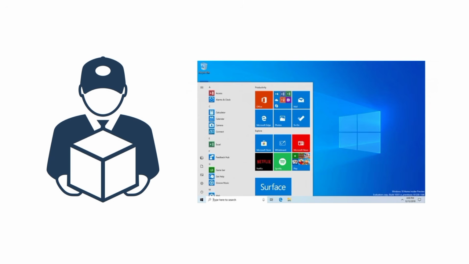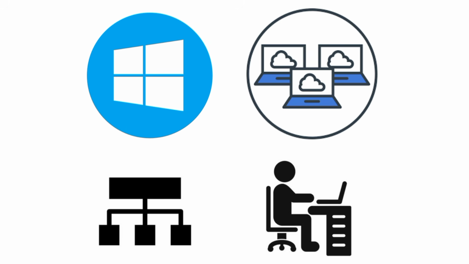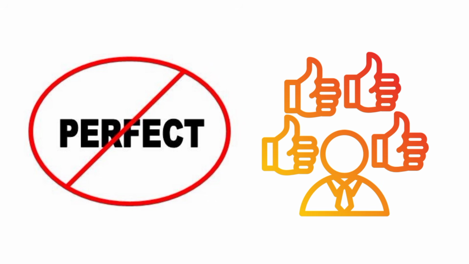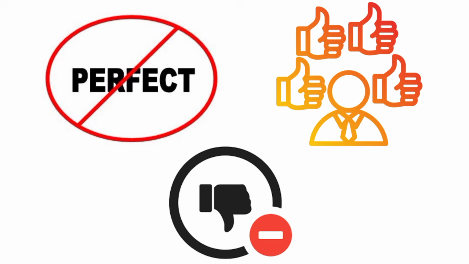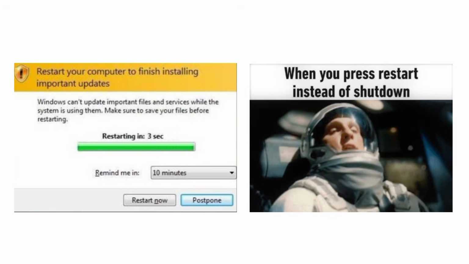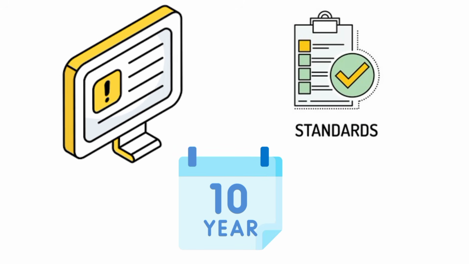It brought back the normal Start menu, but integrated modern features, like live tiles, into a section of it. Windows 10 introduced virtual desktops for organizing separate workspaces and a useful Task View for easily managing all open applications. A free upgrade offer fueled its immense popularity. However, it wasn't perfect, earning a reputation for mandatory, often inconvenient and random forced updates and restarts, leading to plenty of internet memes. Despite its quirks, it became the new industry standard for almost a decade.